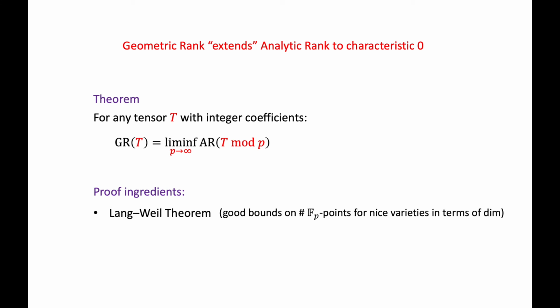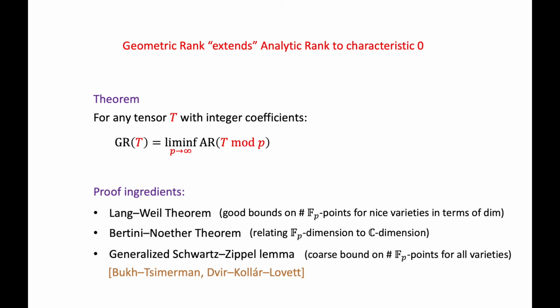The proof of this uses several ingredients. First of all, we use the Lang-Weil theorem, which provides good bounds on the number of F_p points for nice varieties in terms of the dimension. Secondly, we use the Bertini-Noether theorem, which relates the F_p dimension to the complex dimension of a variety. Finally, we use a generalized Schwartz-Zippel lemma, which provides a coarse bound on the number of F_p points for all varieties.